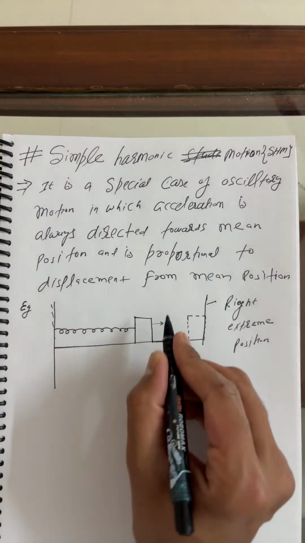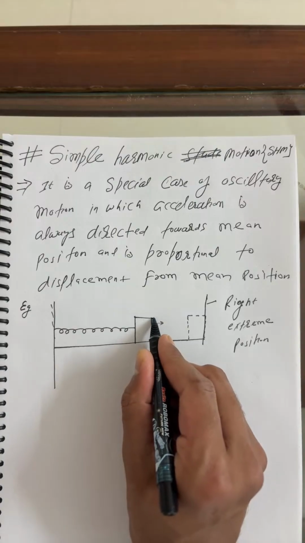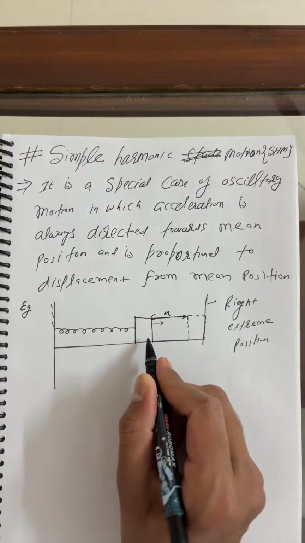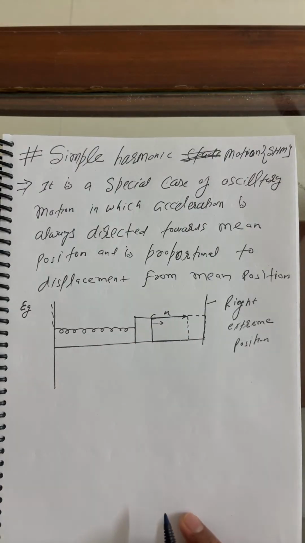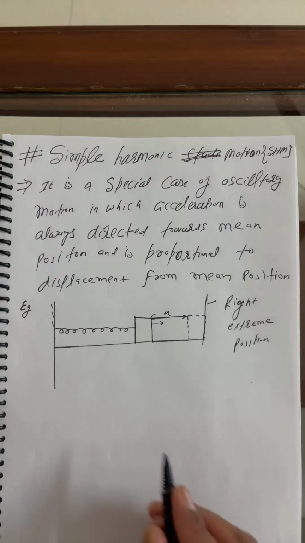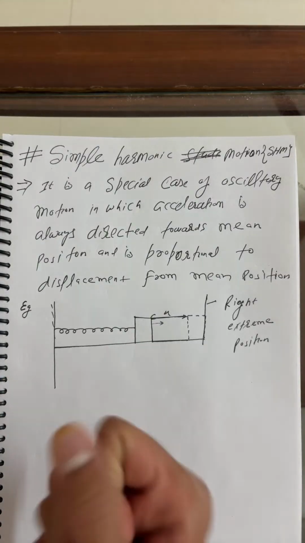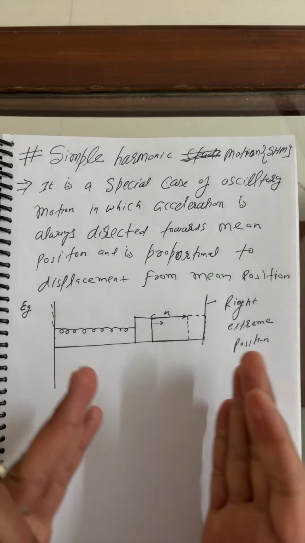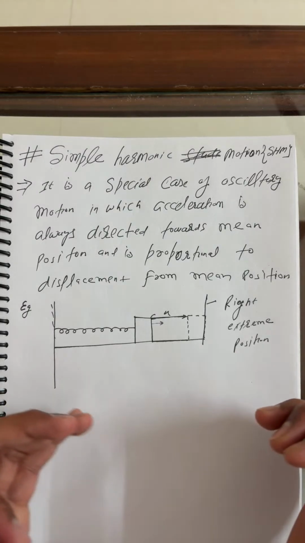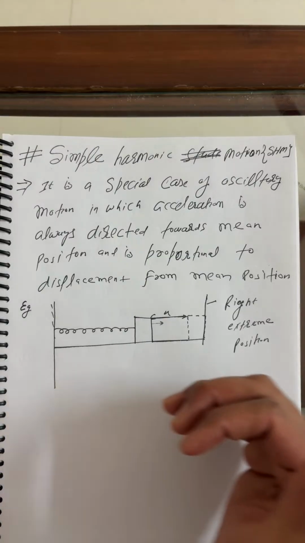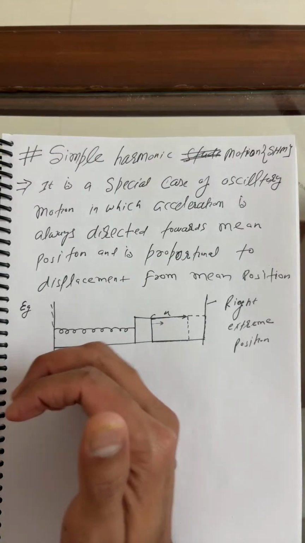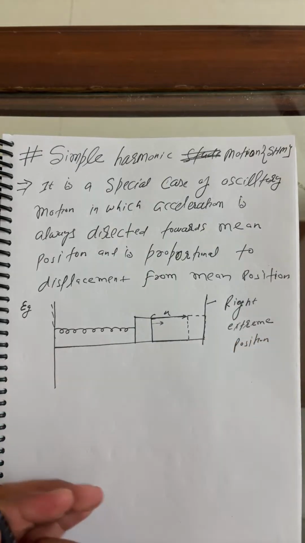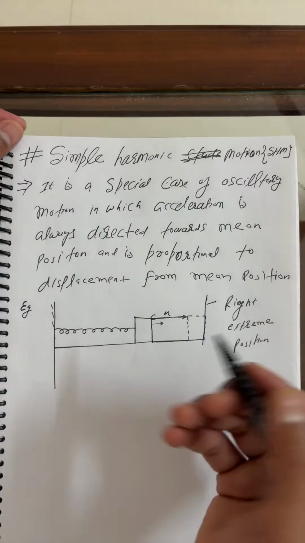Beta ji, you can say, sir, there is a displacement. You can take it, beta. There is a displacement x. Okay, beta, but what is the meaning of restoring force? If you pull the block towards the right, what's the tendency? Restoring force is always directed towards the mean position, right? So I can say there is one force over there.